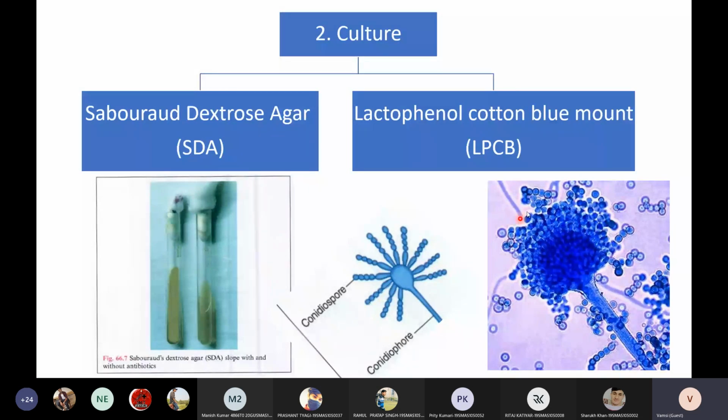This complete fungal morphology can be identified only in LPCB. LPCB stands for lactophenol cotton blue mount. In the lactophenol cotton blue mount, you are able to visualize the fungus as a whole. The complete morphology of fungi will be visualized under LPCB. This is how an LPCB mount looks.